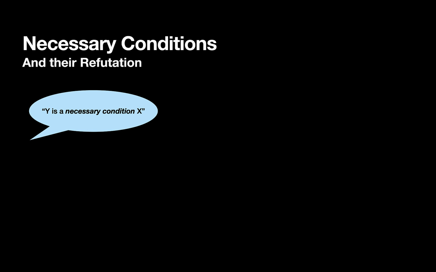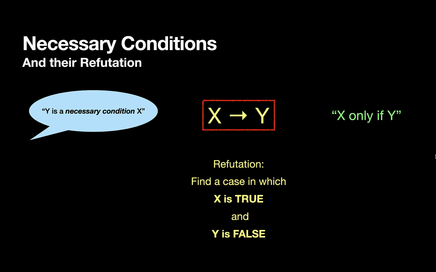In general, then, when someone says Y is a necessary condition for X, that's the same as saying if X, then Y, which we could also read by saying X only if Y. To show that if X, then Y is false, we just need to find a case where X is true and Y is false. So we refute the claim if X, then Y by finding a case in which X is true and Y is false. So now you can figure out both what the general said and what you would have to argue to refute the general.